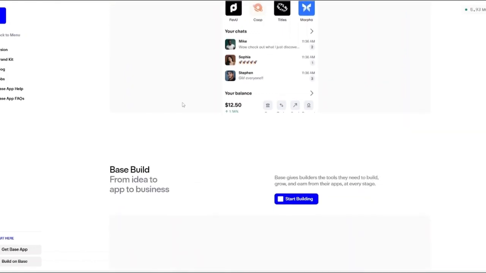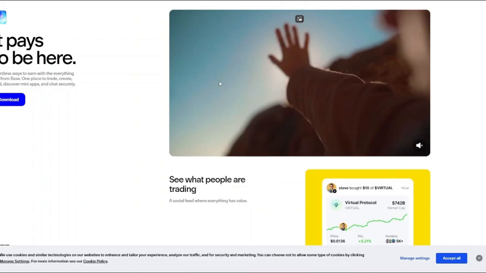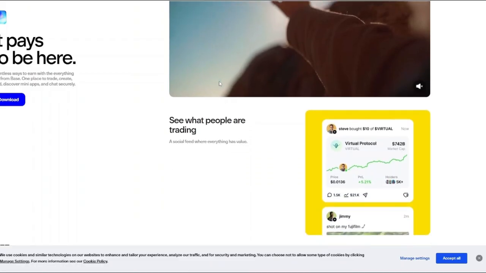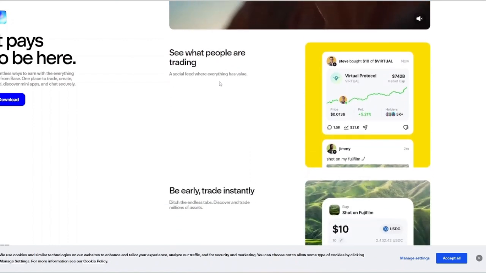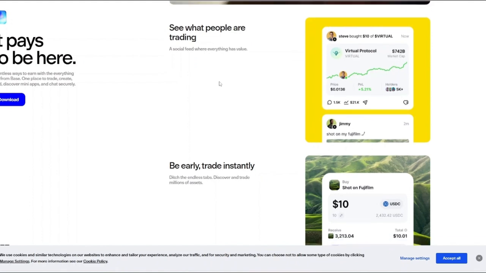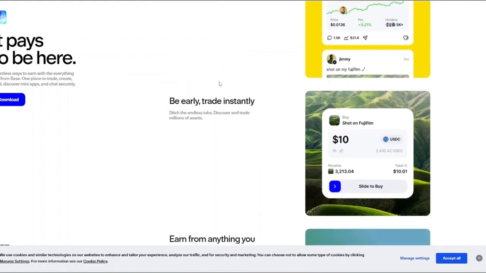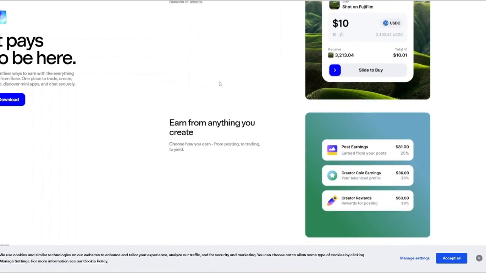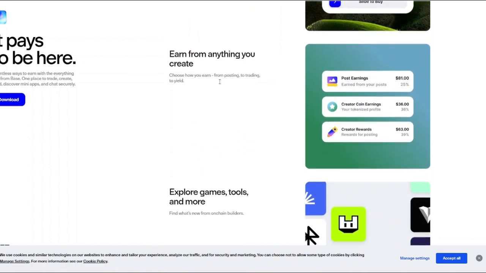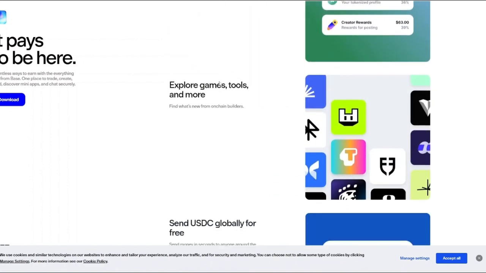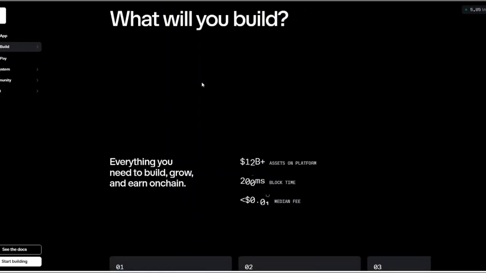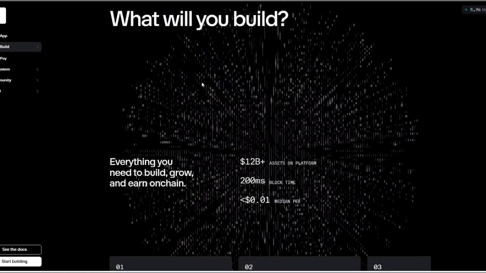Now let us talk about the main features of Base. The Base app. It's one of the biggest developments which replaces the old Coinbase wallet and turns it into a true super app. Inside the Base app, you can hold and manage crypto, trade and swap assets, discover on-chain apps, chat securely with other users, post and engage with social content, use mini apps without leaving the platform, and send and receive payments instantly.